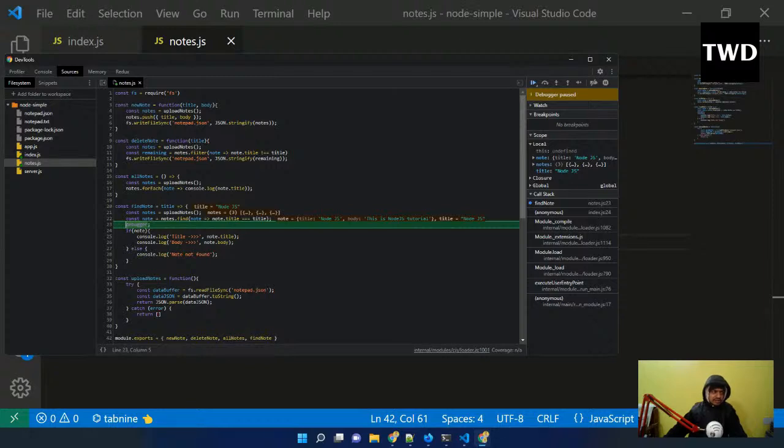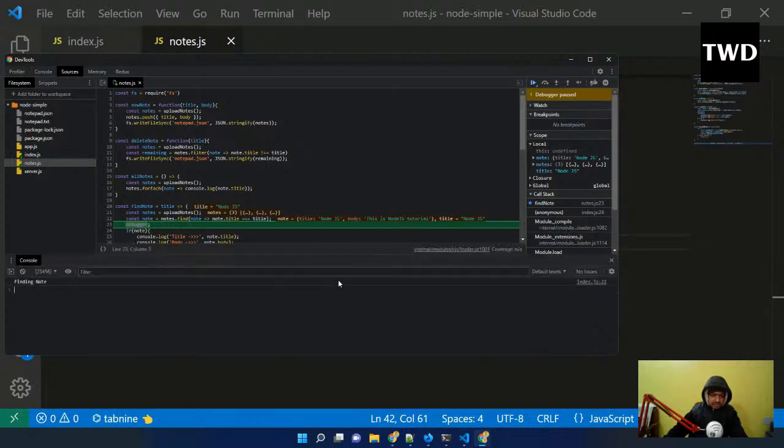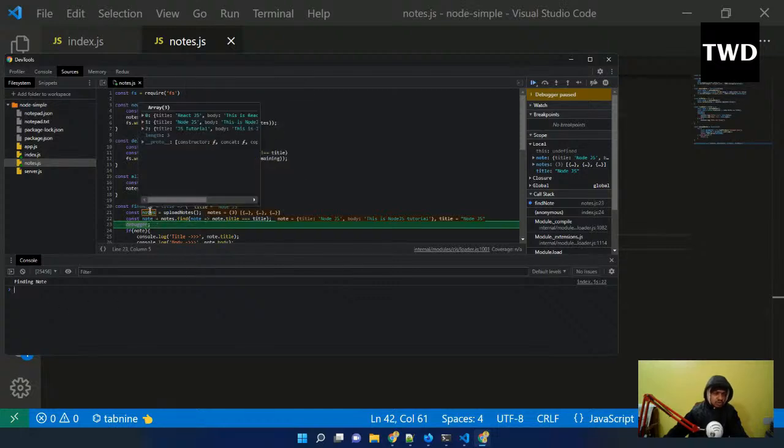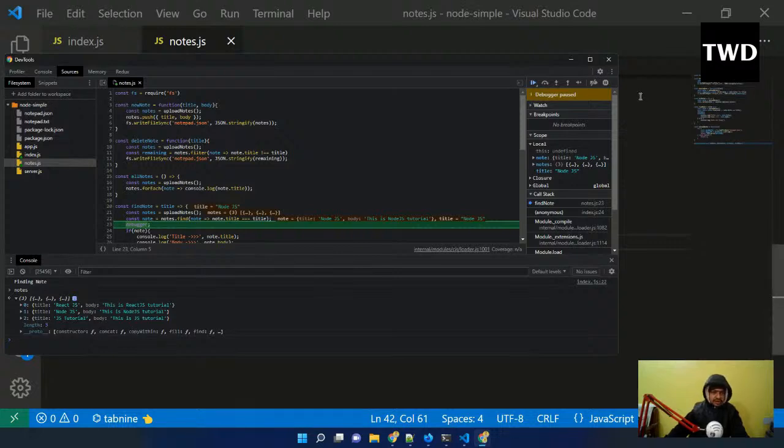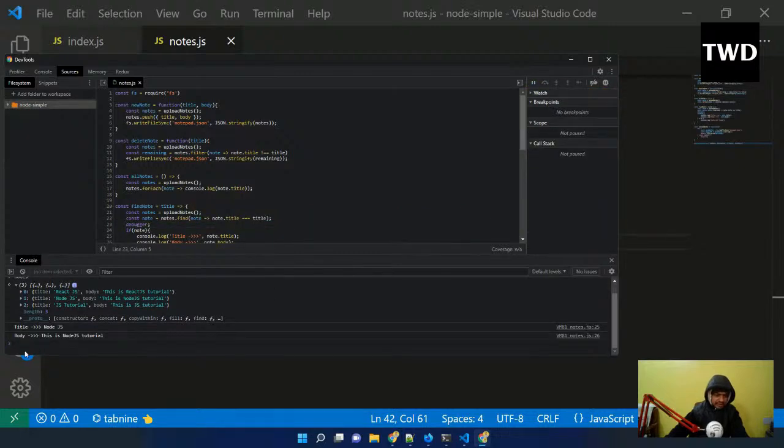I can also see the console here. For that I have to press escape, and it will give me the console. I actually want to see what is there in this nodes array. So I can type nodes, press enter, and it will give me what is there in the nodes array. So this is how we can use the debugger. And now it is showing debugger paused, if I click it, it will continue and everything will be done. So this is how programmers actually check what is there.